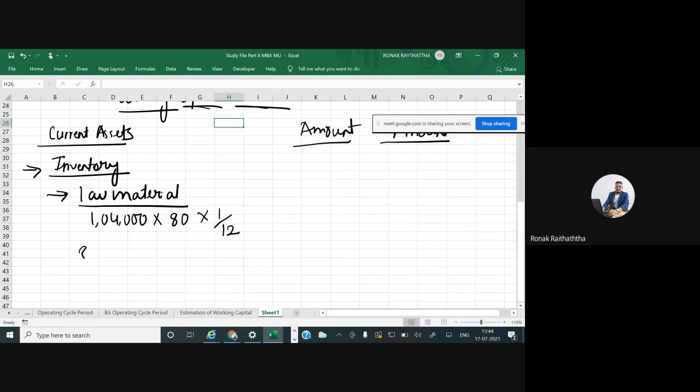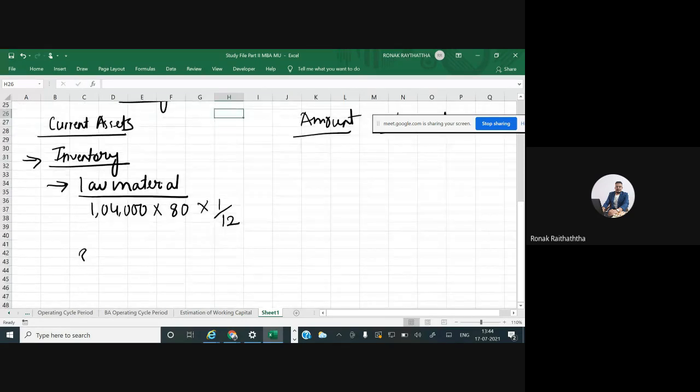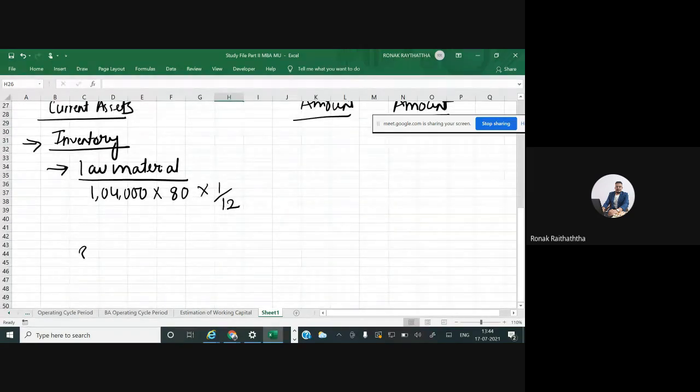1 divided by 12 and 4 divided by 52 will change your answer a bit because that's not the same ratio. But in this case, weekly calculation has been specifically given to us, so we may use 4 divided by 52 too. 4 divided by 52 will look better.